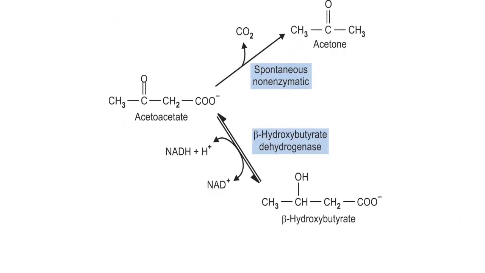This is the picture showing the interconversion of acetoacetate to beta hydroxybutyrate and of acetoacetate to acetone. Acetoacetate and beta hydroxybutyrate can be interconverted to each other by the beta hydroxybutyrate dehydrogenase enzyme. It is a reversible reaction. While acetoacetate can be converted to acetone by a spontaneous non-enzymatic decarboxylation reaction, because there is a removal of carbon dioxide and it is a spontaneous non-enzymatic reaction. So this is the picture showing interconversion of ketone bodies.